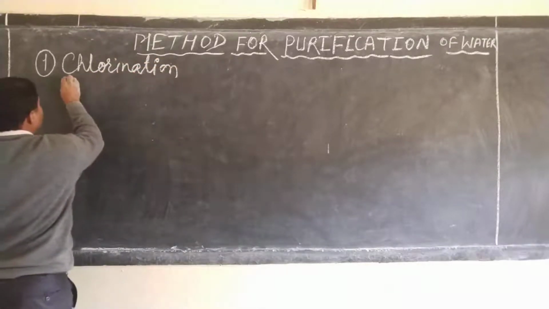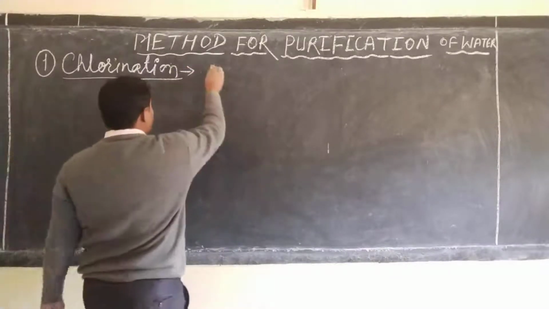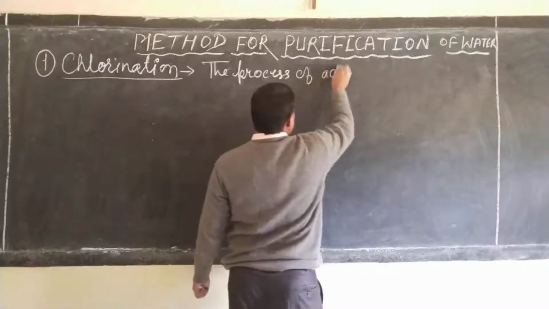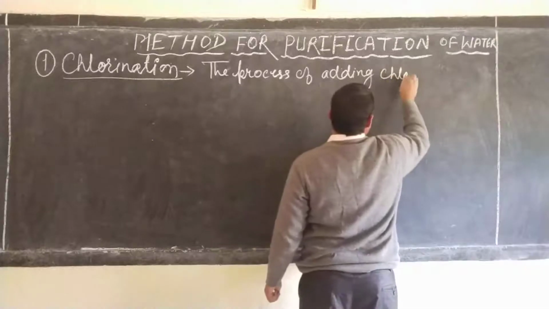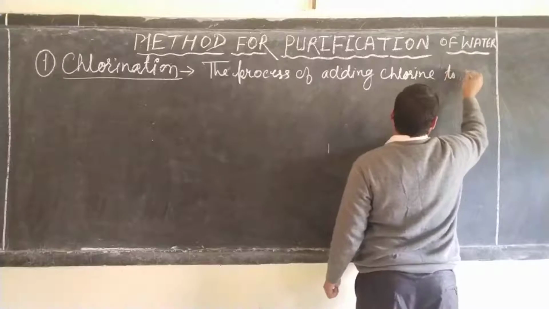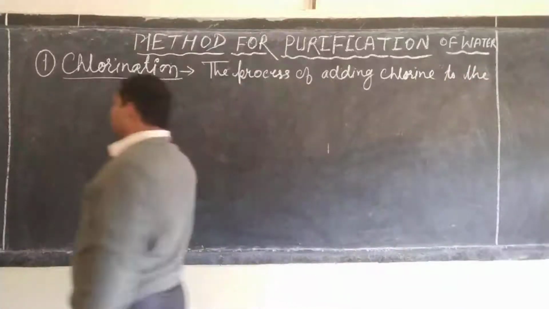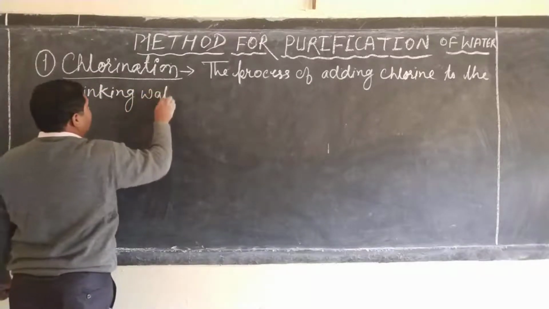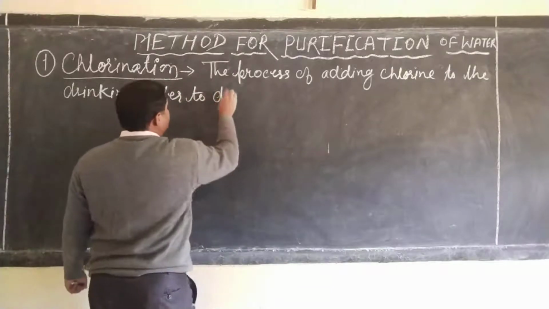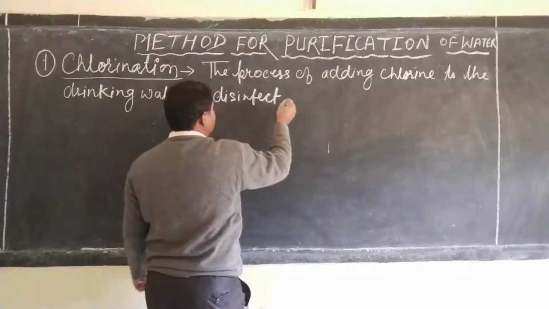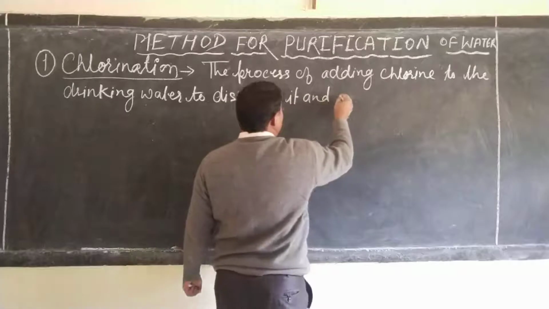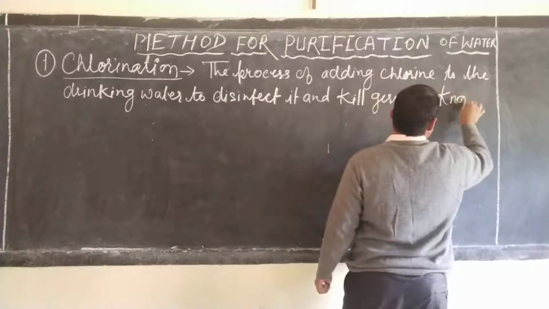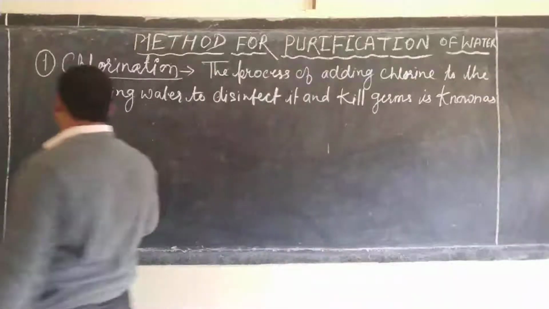What do you mean by the term chlorination? The process of adding chlorine to the drinking water to disinfect it and kill germs is known as chlorination.